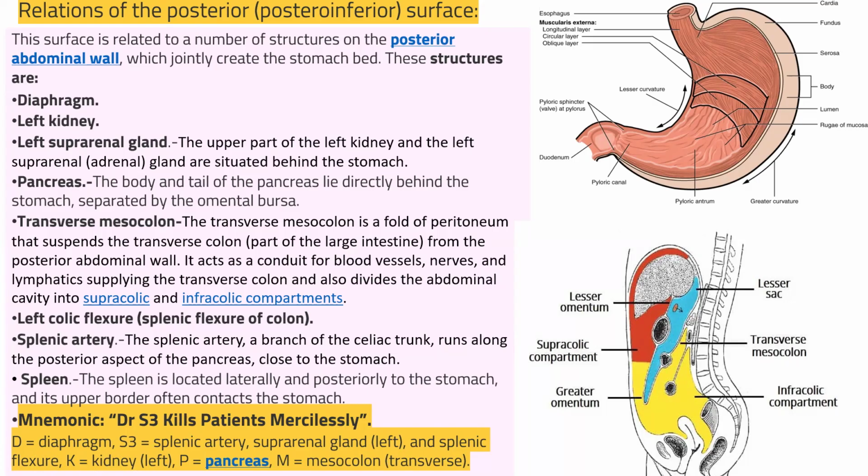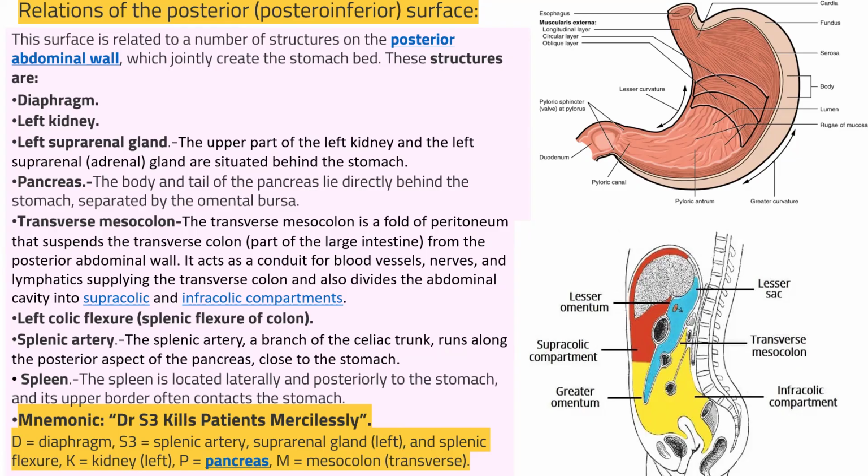D is for diaphragm, S3 is for splenic artery, suprarenal gland left and splenic flexure, K for kidney, P for pancreas, M for mesocolon transverse. So posteriorly, the stomach is related to the posterior abdominal wall. Together these structures create the stomach bed. It looks like a stomach bed posteriorly.